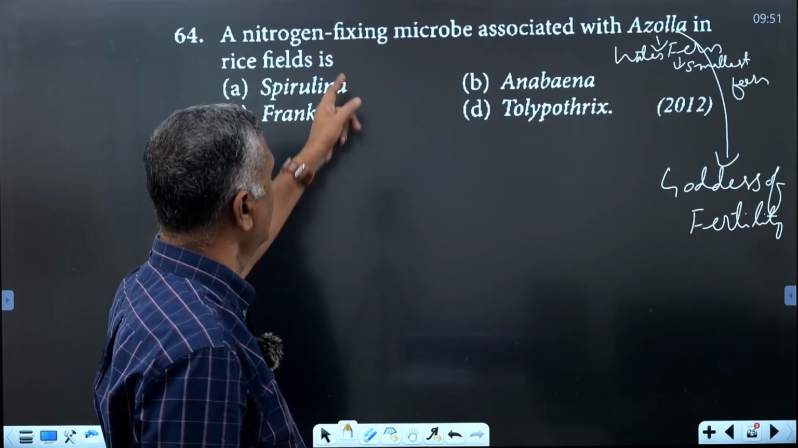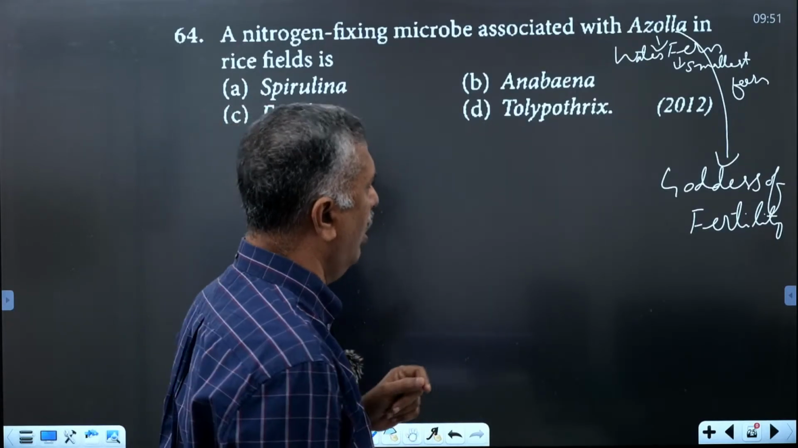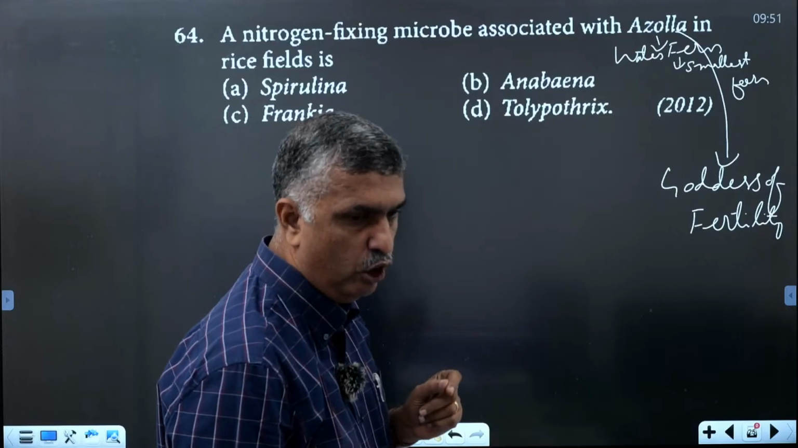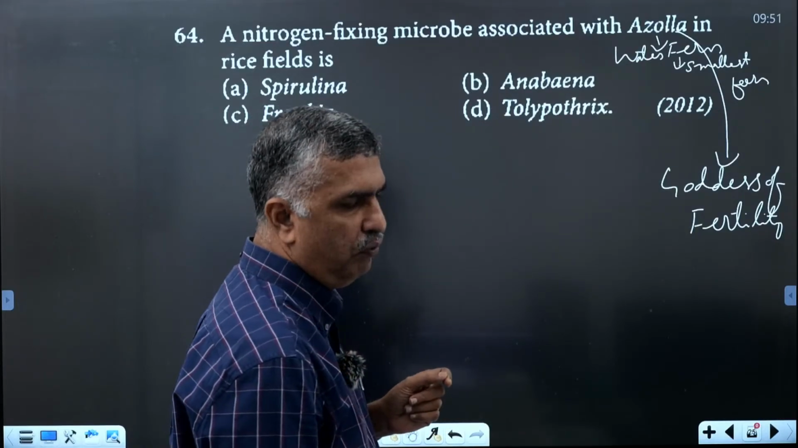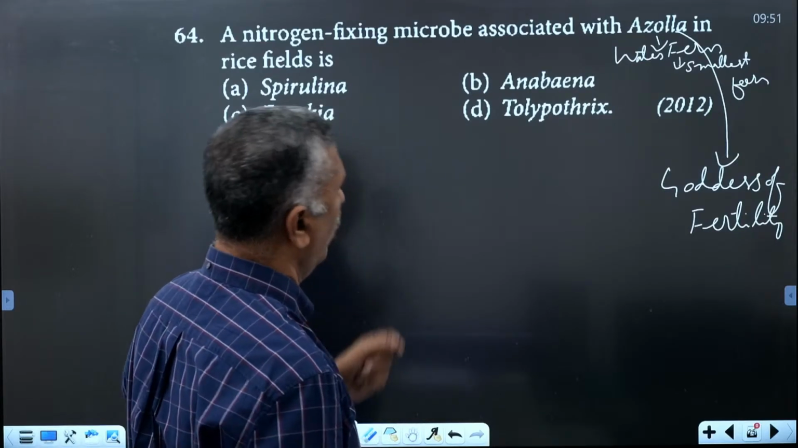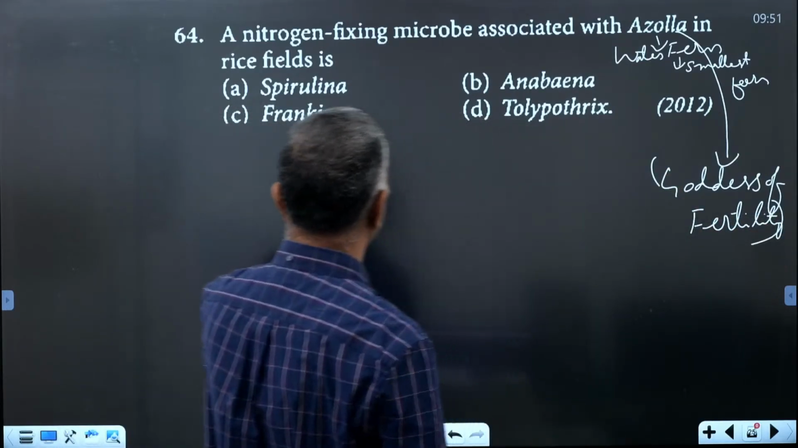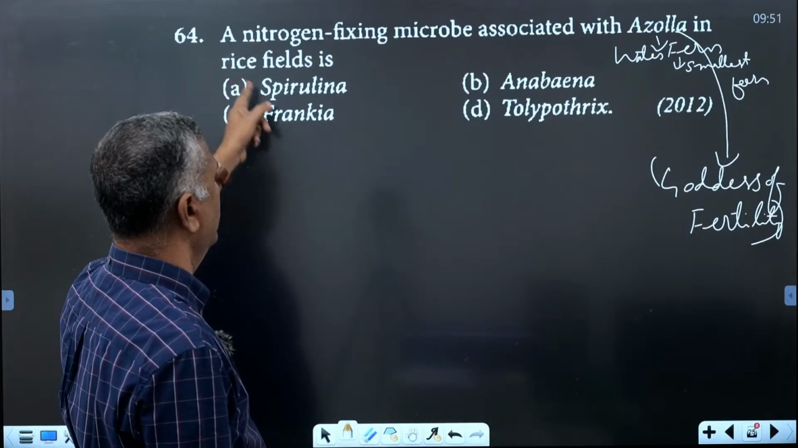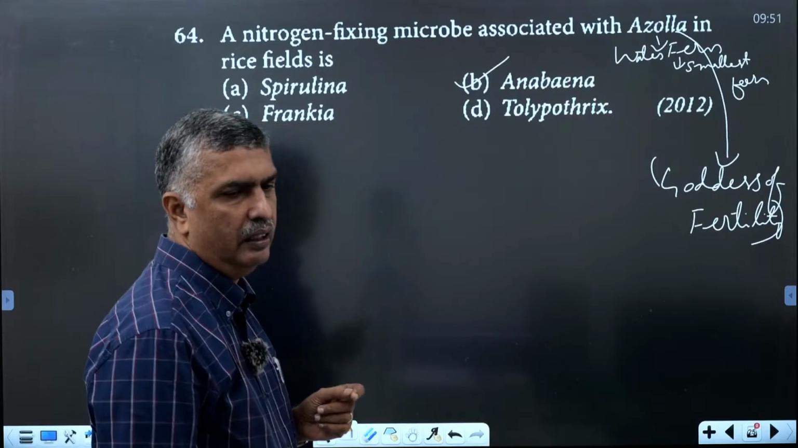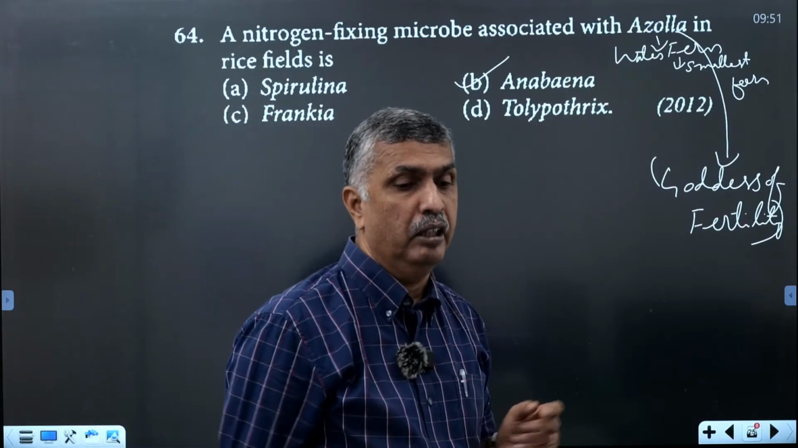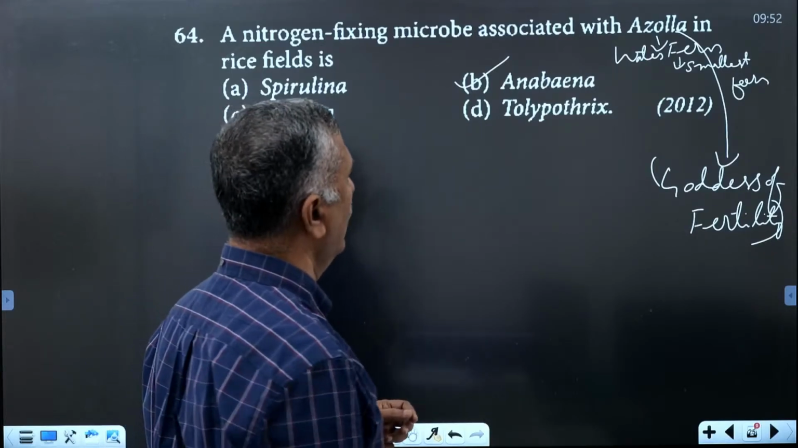Nitrogen-fixing microbe associated with the Azolla. Azolla is a fern, that is a pteridophyte member, a water fern, the smallest fern, and it is sometimes called the goddess of fertility. Associated with the leaves of this Azolla in rice fields is a cyanobacterium called Anabaena. The association between Anabaena and the Azolla leaves will synthesize